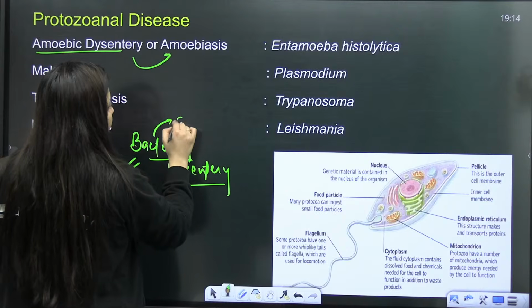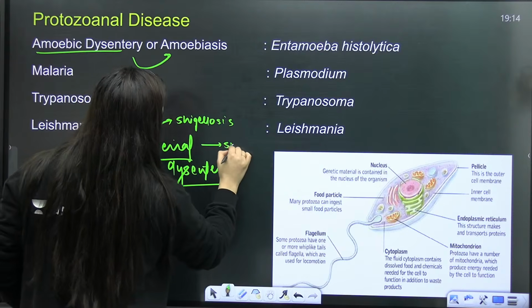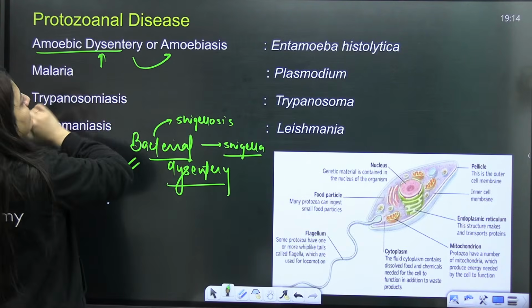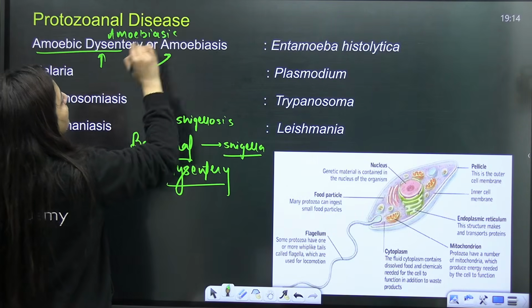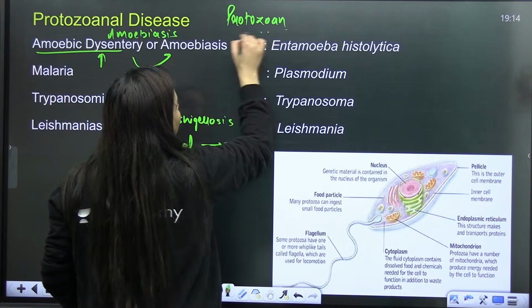If it is bacterial, it is also known as Shigellosis, and the causative agent is Shigella. I'm repeating this for the third time. But if it is amoebic dysentery or amoebiasis, then you are talking about a protozoan. I believe you all know what a protozoan is.